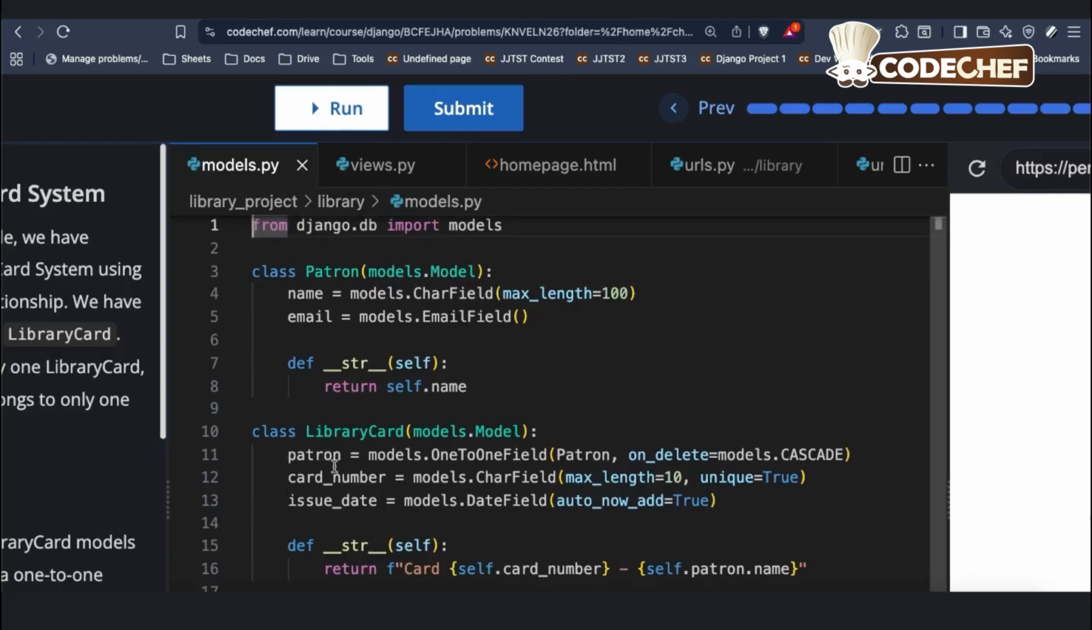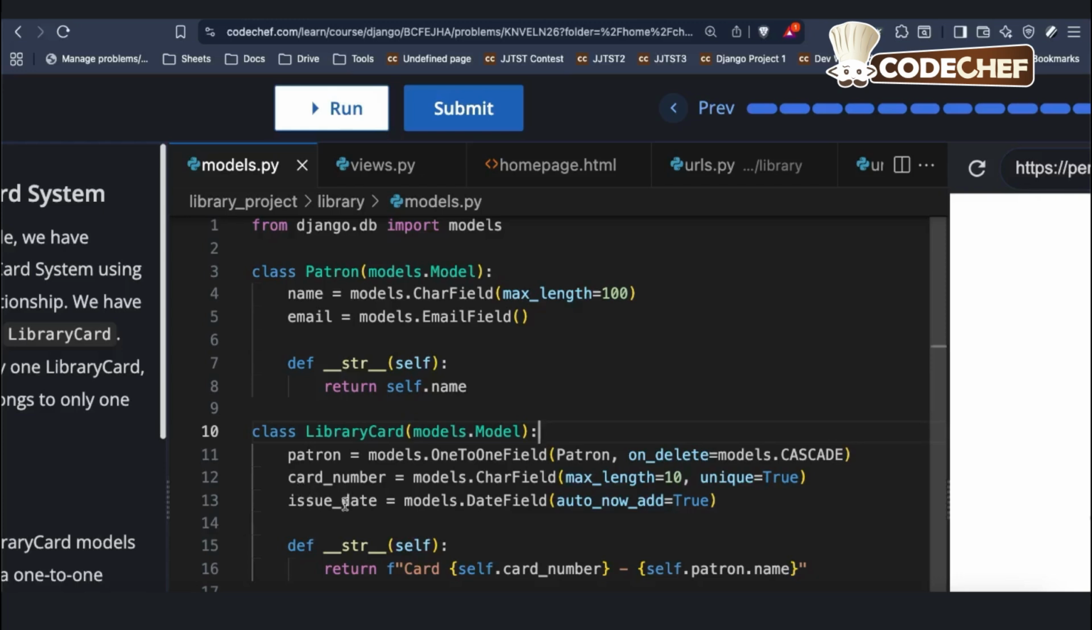One is the patron. Now patron refers to this Patron object here. So in order to establish that relationship, we say models.OneToOneField. So you see, using the OneToOneField keyword, we are establishing the one-to-one relationship between the patron and the library card. Here it says patron, which refers to this model Patron here. And also we set the on_delete equal to models.CASCADE, which means that if a patron is deleted, then the library card that is related to that patron will also get deleted.